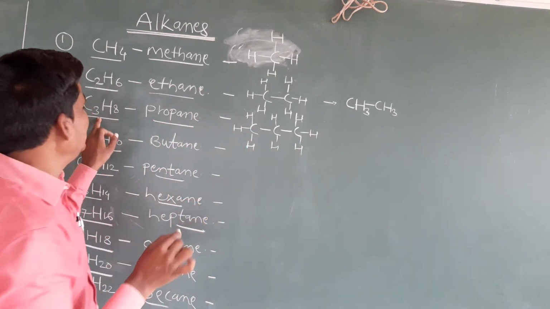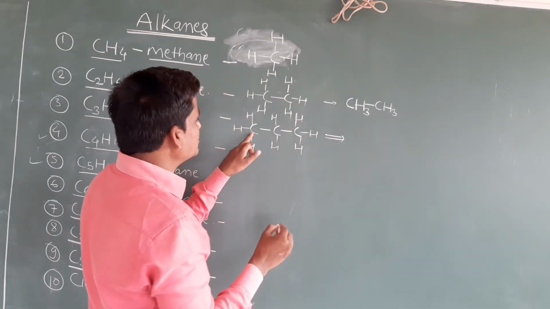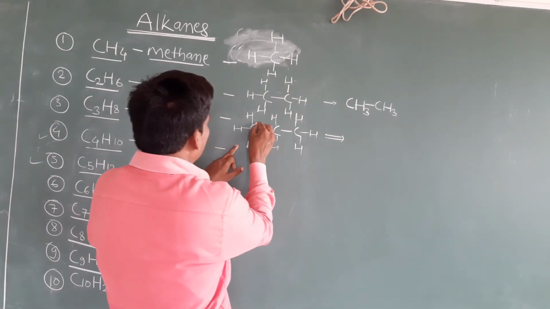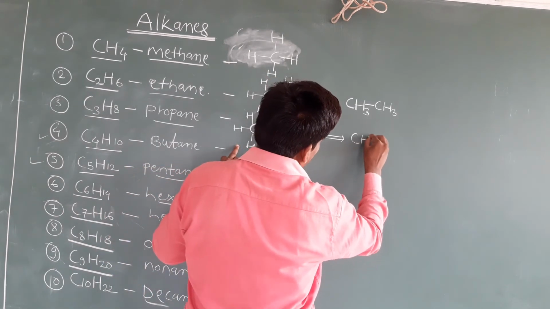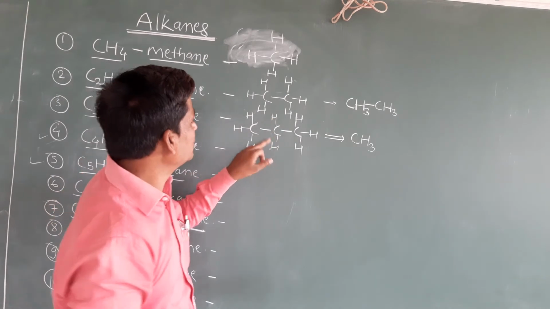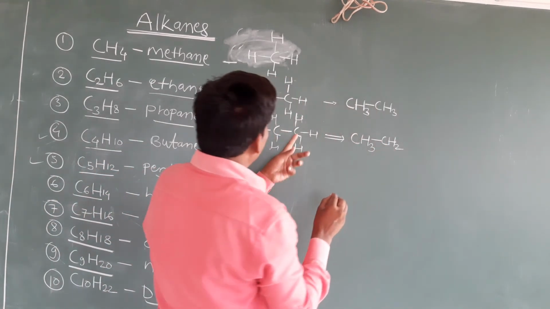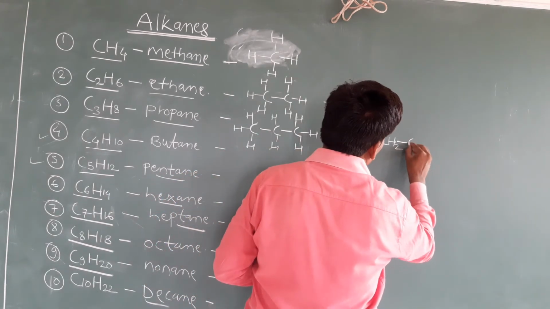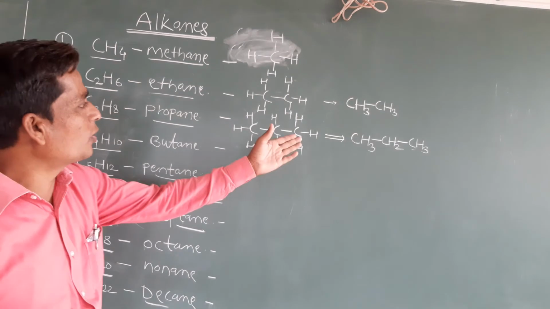Okay, C3H8. Now we can draw this structure like this. The first carbon has 3 hydrogens, we can write CH3. Then see the second carbon, it contains only 2 hydrogens, we can draw CH2. And the third carbon also has 3 hydrogens, CH3. Now clear students, it is a very easy way. You can draw like this only.